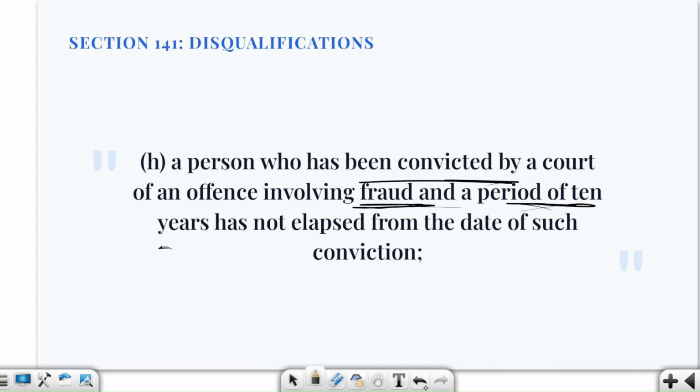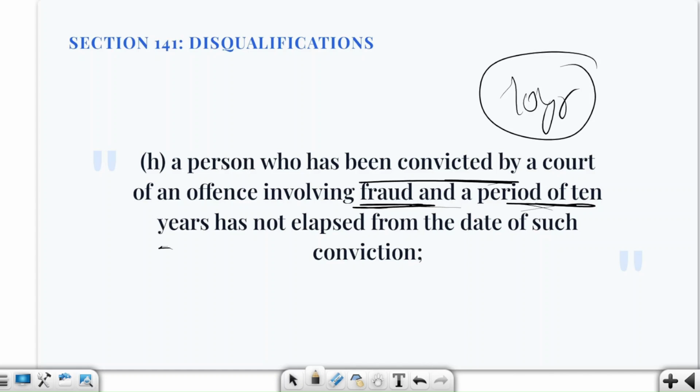Okay, so what we are saying? We are saying that if a person has been convicted by a court for an offence that involves fraud, he is disqualified if 10 years have not lapsed from the date of conviction.